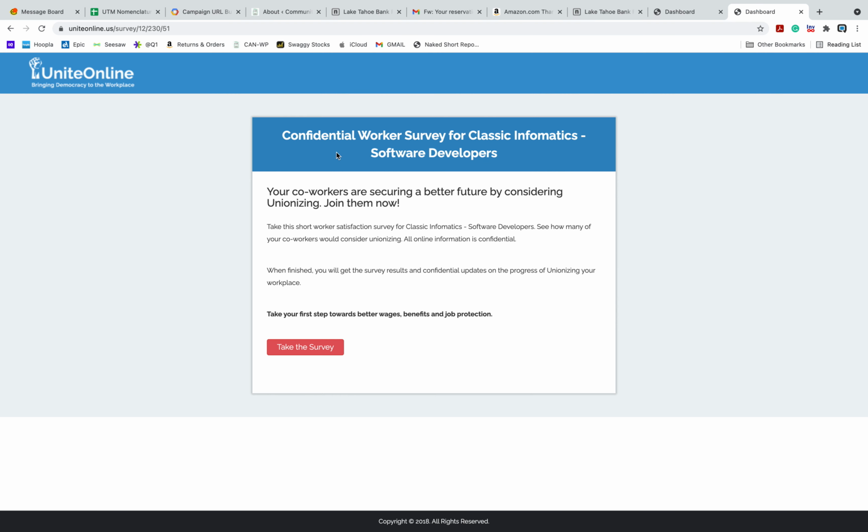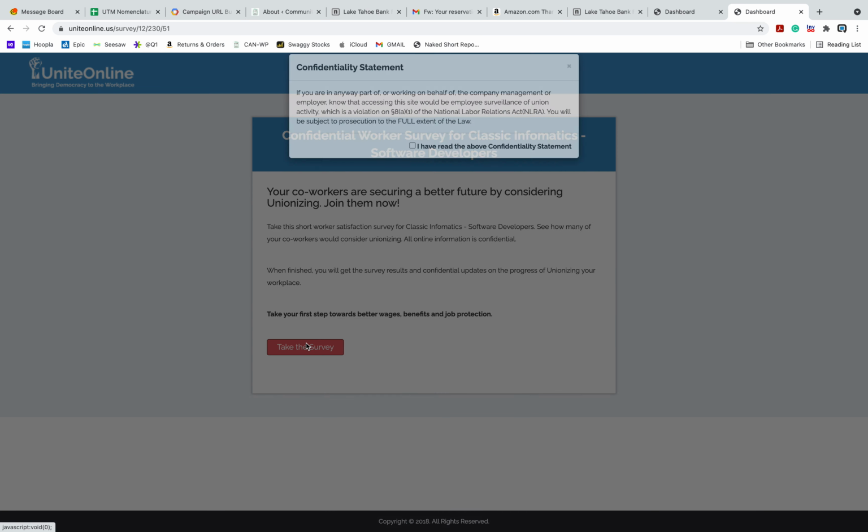So this says, your coworkers are organizing for a better future. It's automatically placed based on the information we already put in. Confidential worker survey for Classic Informatics software developers. Take this short worker satisfaction survey for Classic Informatics software developers. See how many of your coworkers would consider unionizing. Take your first steps towards better wages, benefits, and job protection. So let's go ahead and take the survey.